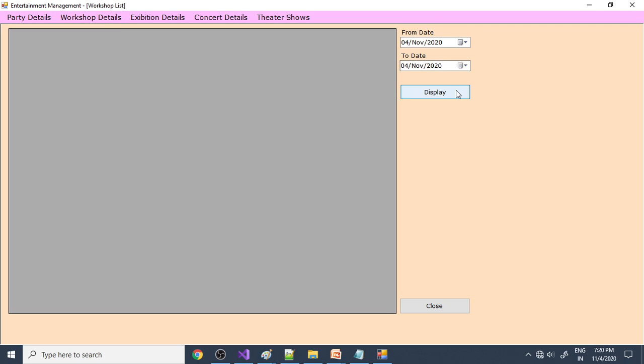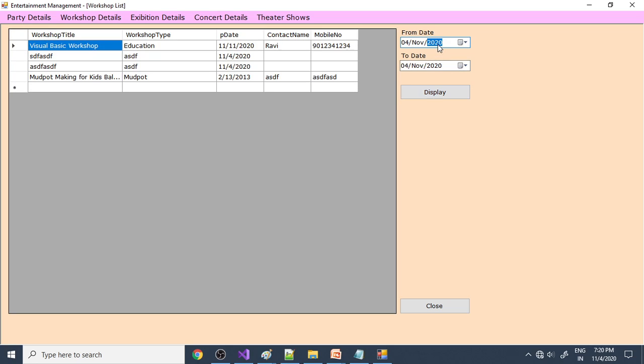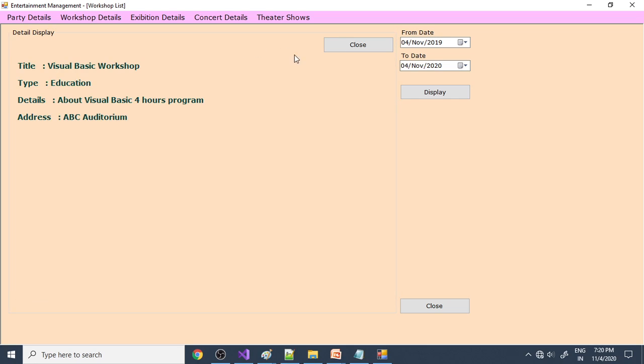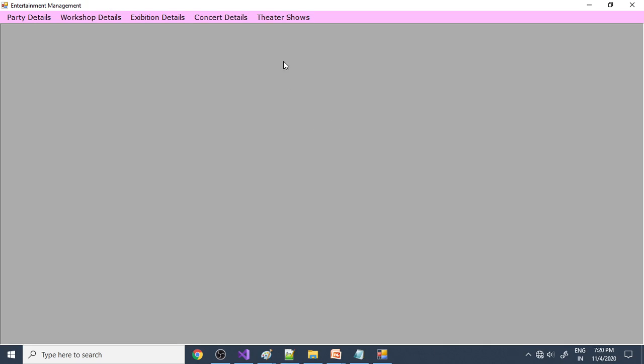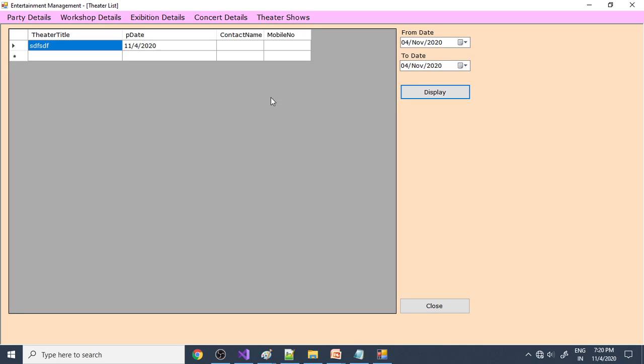But when you go to workshops, let's show the workshops. Fine, there are 4 workshops. This is the Visual Basic workshop, and the complete details are shown again here, such as where the auditorium is. In case you need to make contact, the contact number and contact person are both provided. Based on these details, you can decide whether you would like to go to that workshop or not. In the same way there are theater shows, and if there are any, they will be shown over there.